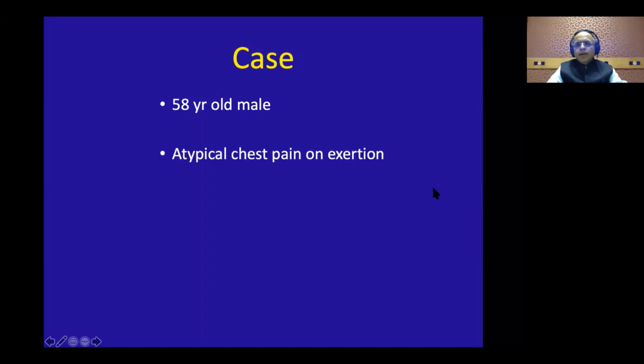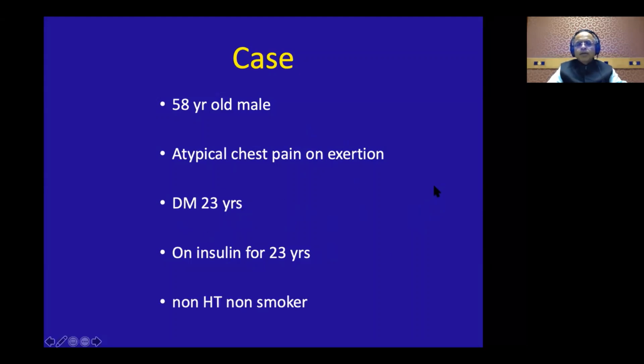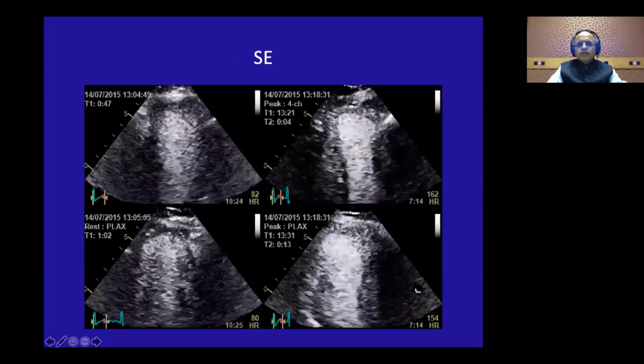Now let us look at a last case, a 58-year-old male. He has an atypical chest pain on exertion. He has been diabetic for 23 years, and actually on insulin for 23 years. Again, he has an intermediate pretest probability. He's non-hypertensive and a non-smoker. So let us look at his stress echo.